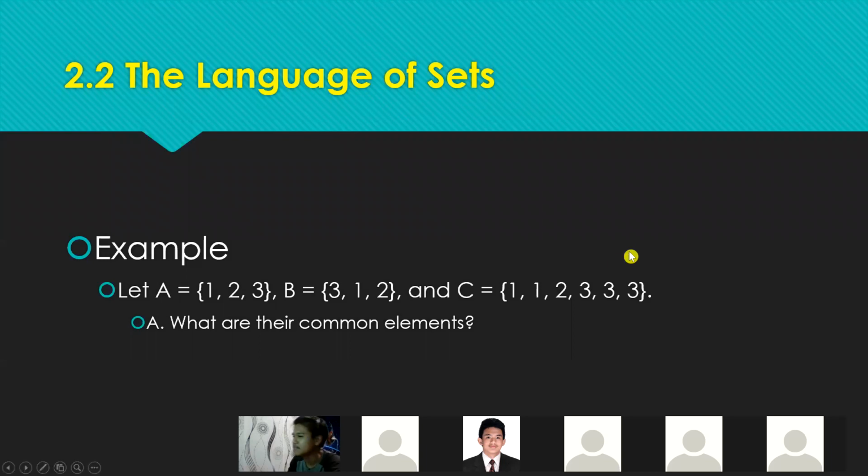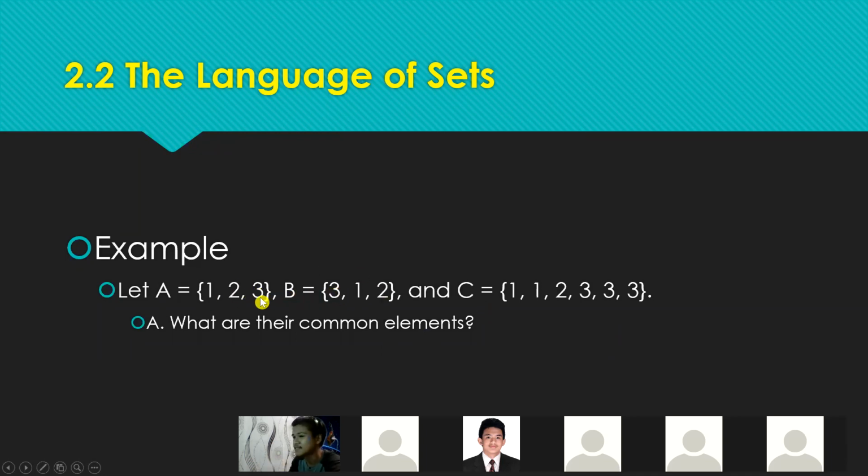Okay? So, kung papansinin nyo sa letter C, maraming 1, marami ring 3, and then isang 2. Same lang din to sa 1, 2, and 3. Okay? So, pwede nyo siyang i-simplify actually. Okay? Sa isang set, wala dapat na uulit na element. Okay? So, isa yun sa mga tip pag sinabi nating set. Okay? So, sa B, hindi rin mahalaga yung arrangement. Okay? So, kung papansinin nyo, 3, 1, 2 dito, and then 1, 2, 3.